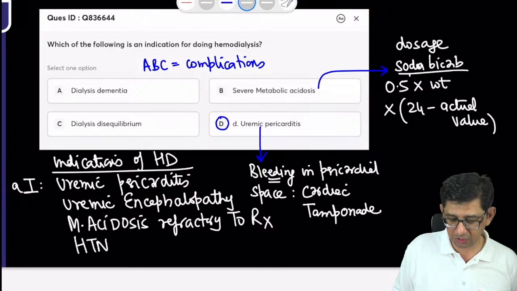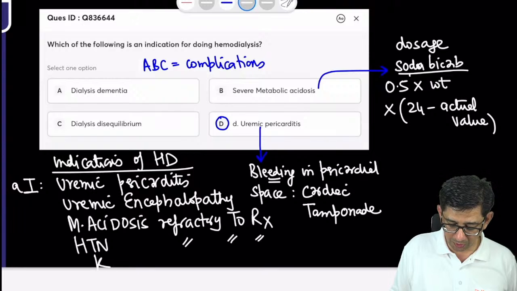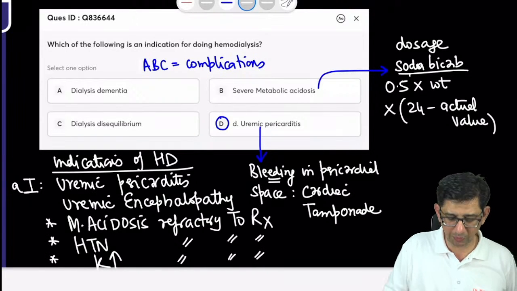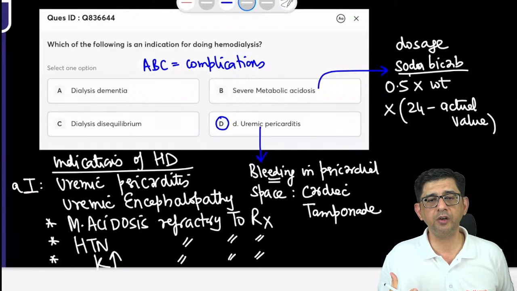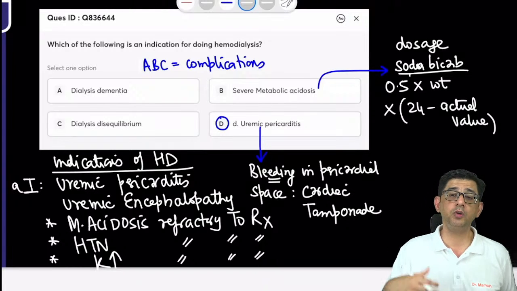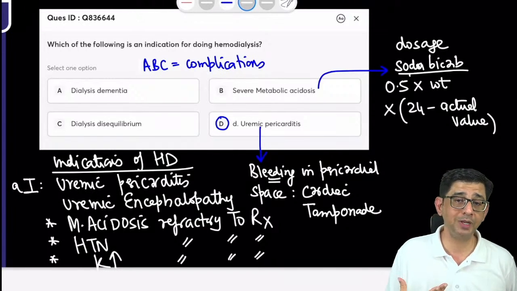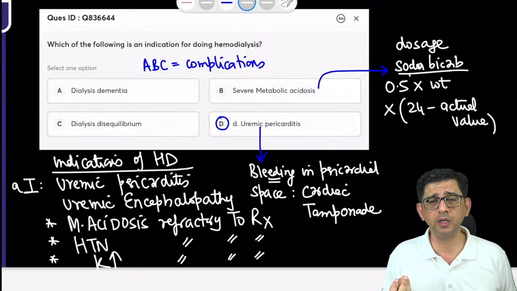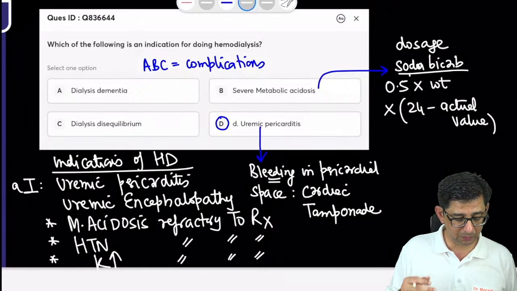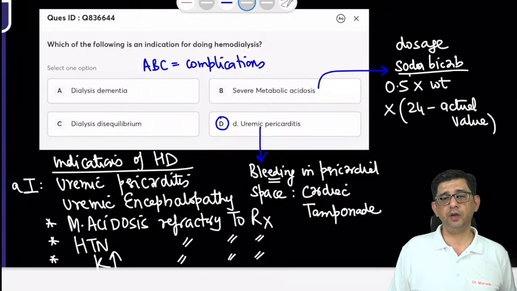Similarly, hypertension or hypertensive encephalopathy refractory to medical treatment, then hyperkalemia refractory to medical treatment. The word refractory is written: refractory to treatment metabolic acidosis, refractory to treatment hypertension and hypertensive encephalopathy. I mean, you have given nicardipine, you have given labetalol, and still the BP is not getting controlled. There is a volume expansion occurring, the BP has risen so much that it causes pulmonary edema, so we will do dialysis. Hyperkalemia refractory to treatment, so it's A.